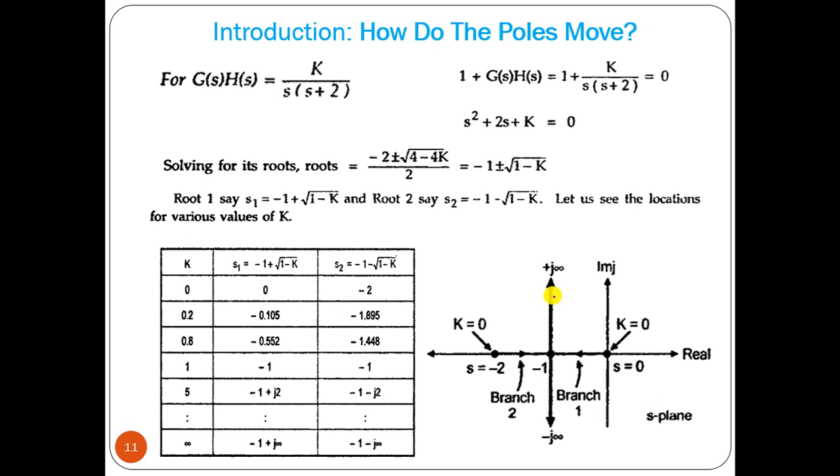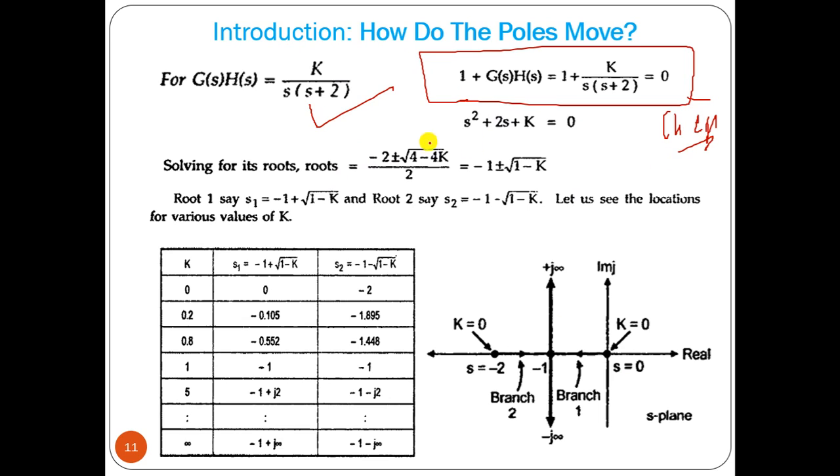Now we can take another example. Say this is the G(s)H(s) system transfer function, with the characteristic equation 1 + G(s)H(s) = 0. From that we can find the poles. The poles are basically minus 1 plus or minus the square root of 1 minus k. Now if we put k equal to 0, the poles are at 0 and minus 2. So we have poles here at 0 and minus 2 when k equals 0, and the response is almost like the overdamped case.